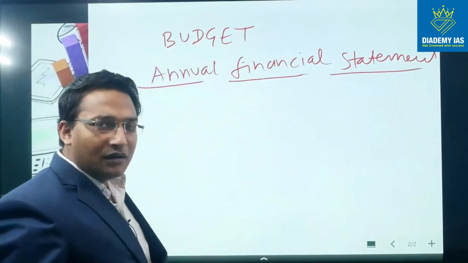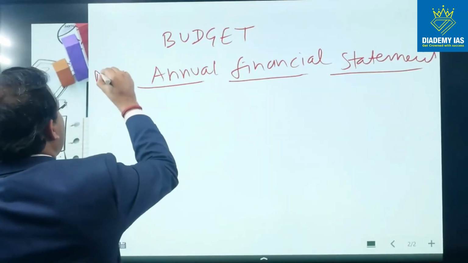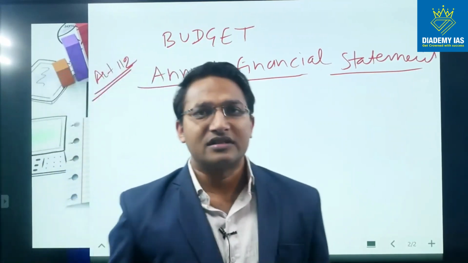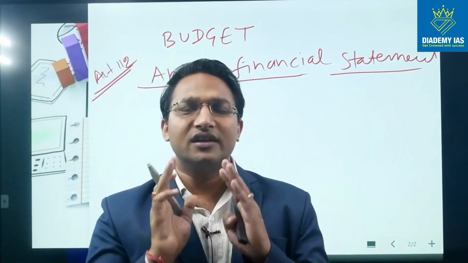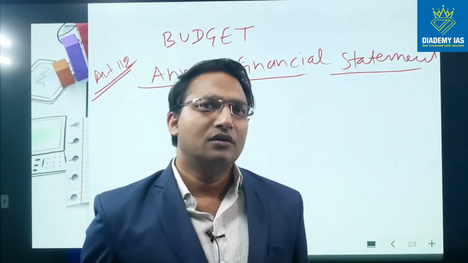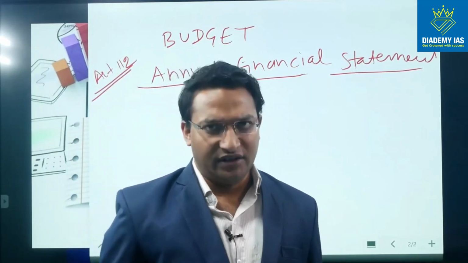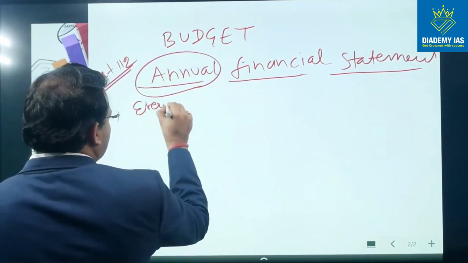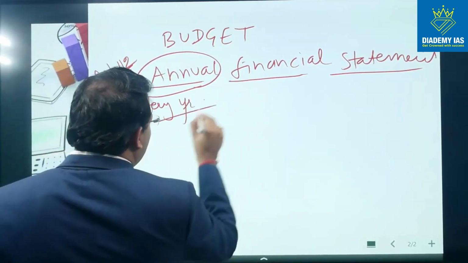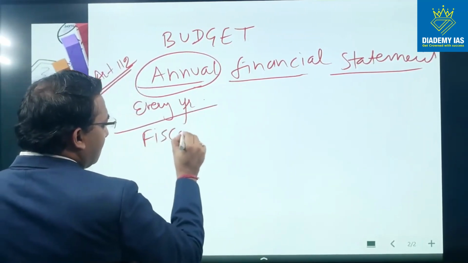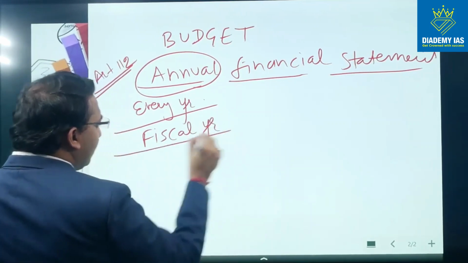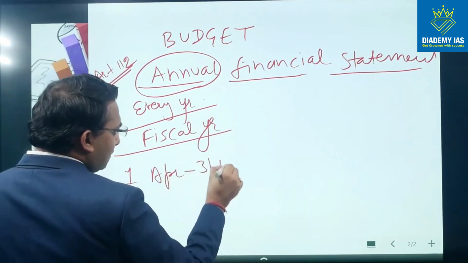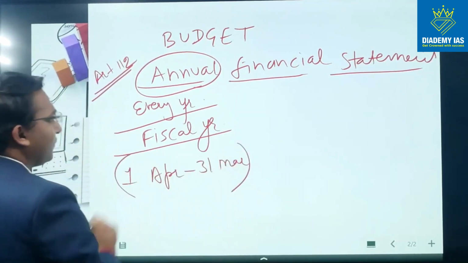And do you know the article number? So article number is article 112. So article 112 says that annual financial statement will be laid down in the parliament every year, right? So this annual basically means every year. And when I say every year, basically every fiscal year. What is the meaning of fiscal year? So the period is starting from 1st of April and ending on 31st of March. This is called the fiscal year.